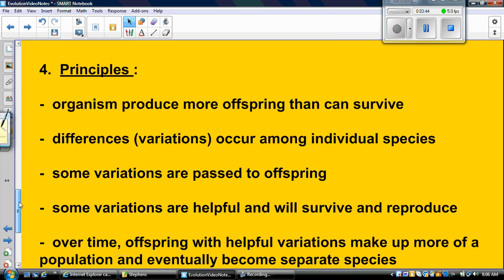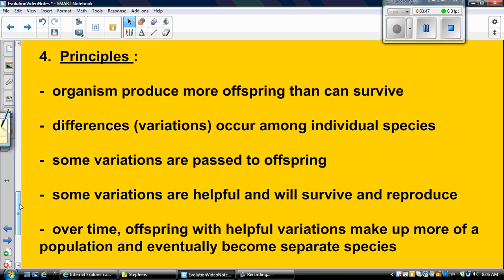So Darwin came up with some principles for the theory of natural selection. These are pretty important principles. This is what he found from his research. He found that organisms will produce more offspring than can survive. Any offspring that survive are going to be able to pass on the traits from the parents. So living things reproduce and have more offspring so they have a better chance of survival, because some get preyed upon and they don't survive. And so the more offspring you have, the better chance you have of passing on your traits.